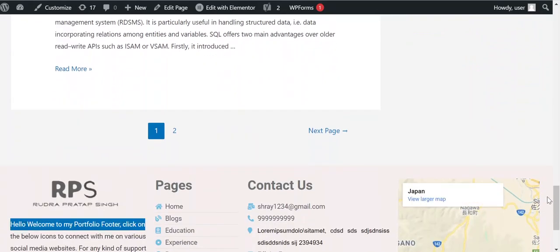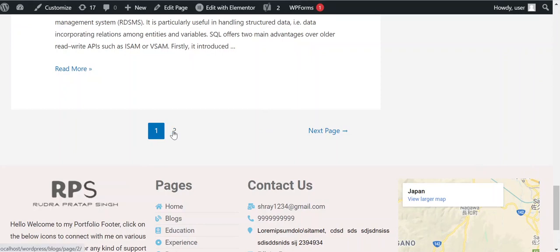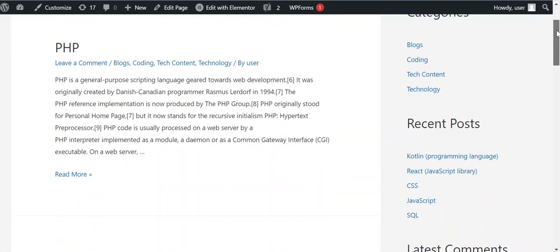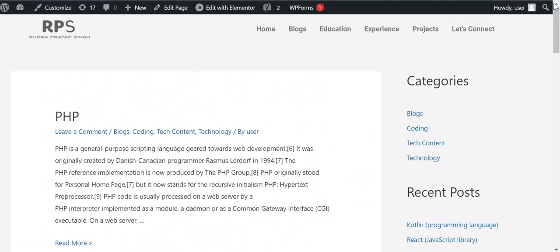I've added 10 blogs, so it's showing me to go to page number 2, because from settings I set that only 5 blogs will be on one page. On page 2 it will again have 5 blogs, and everything will be the same as the first one.